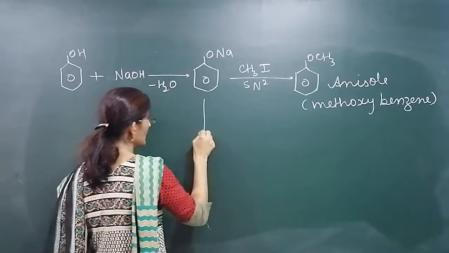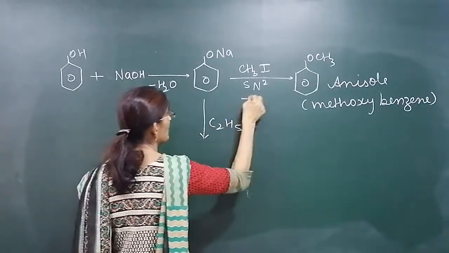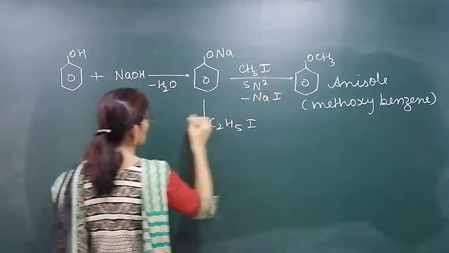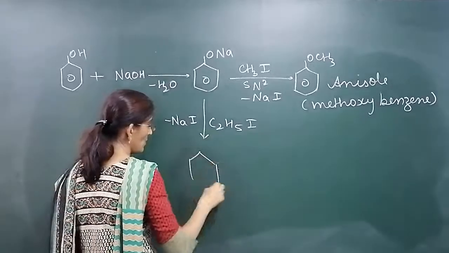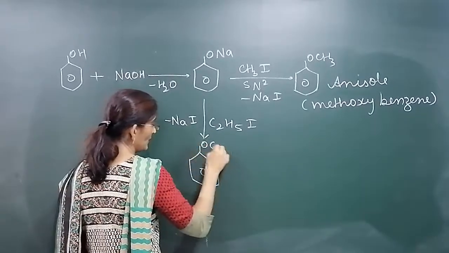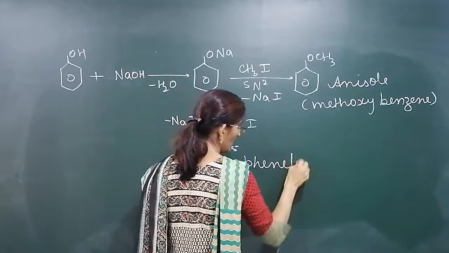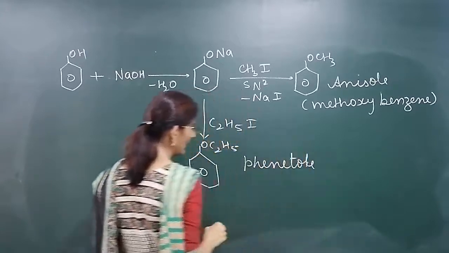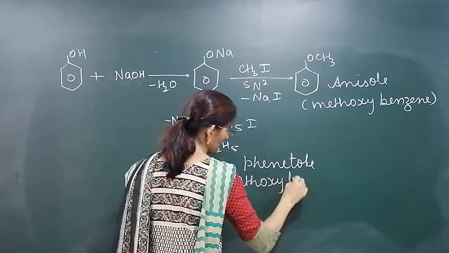When this is treated with ethyl iodide or ethyl chloride, the byproduct here is NaI. Here also the byproduct is sodium iodide. What is the product obtained now? It's OC2H5. Its common name is phenetole and the IUPAC name is ethoxybenzene.